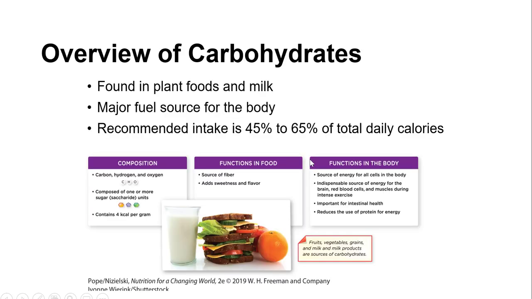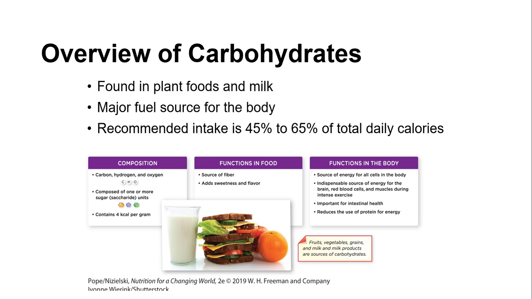Hey everyone, this video will provide an overview of the carbohydrates. Let's begin with the basics. Carbohydrates are found in all plant foods and milk. Meats and oils, on the other hand, do not contain carbohydrate.